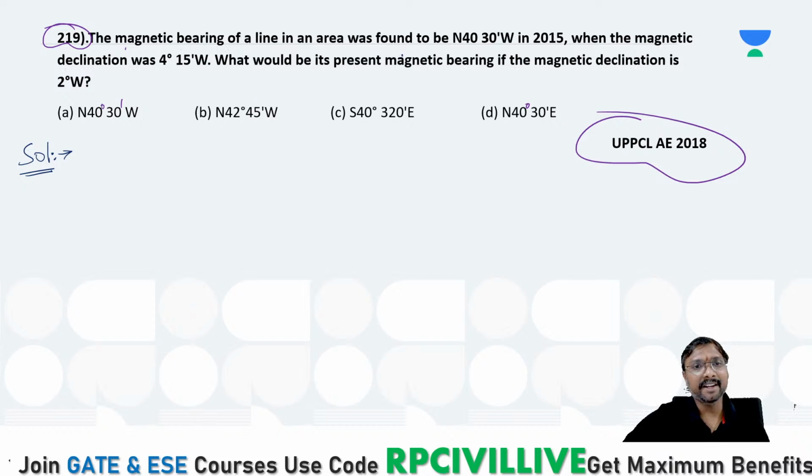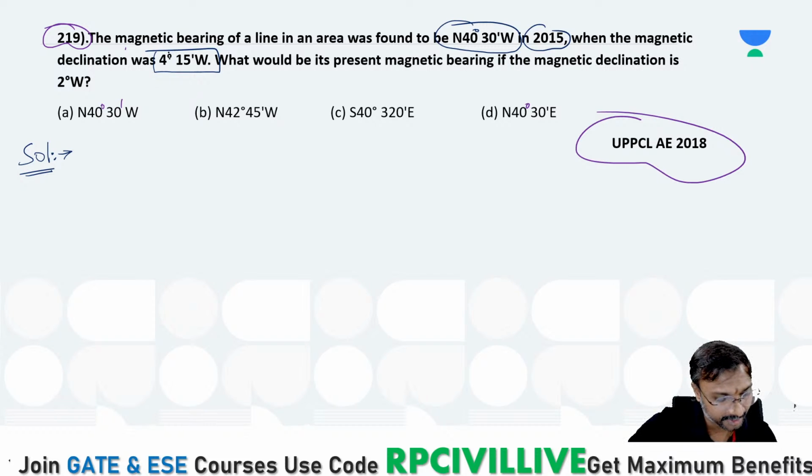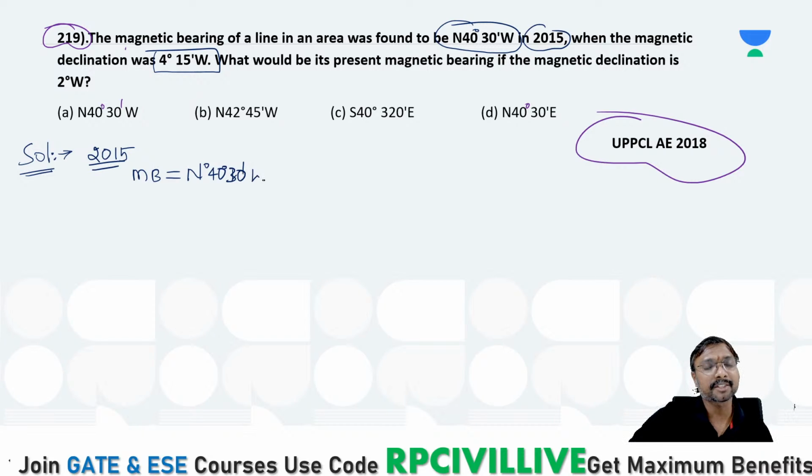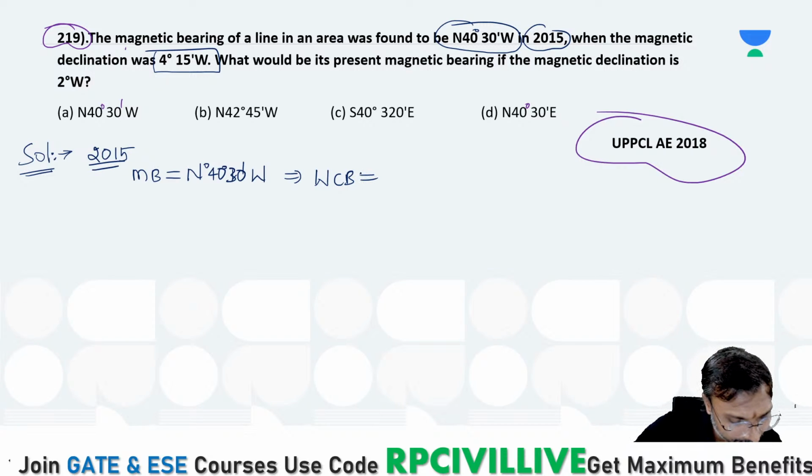The magnetic bearing of a line in an area was found to be north 40 degree 30 minutes west in 2015 when the magnetic declination was 4 degree 15 minutes west. Okay, I'm solving, don't worry. In 2015, if you just observe, a magnetic bearing is given as north 40 degree 30 minutes west, right? So what is the whole circle bearing of this? If you just observe that magnetic bearing, whole circle bearing is how much?